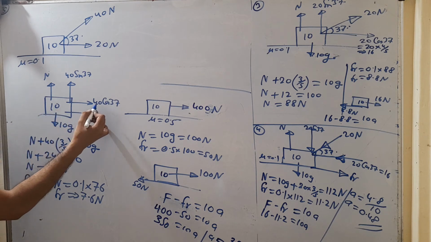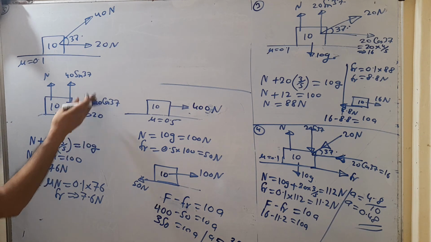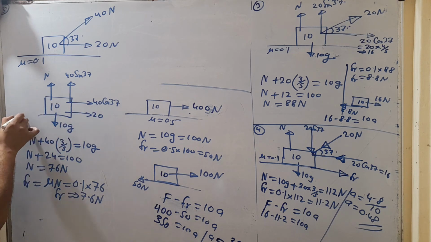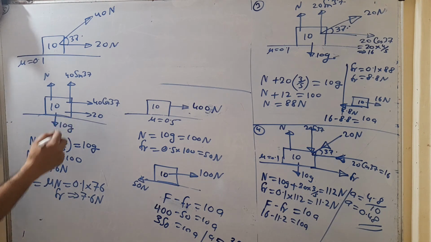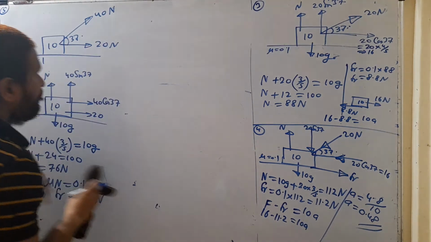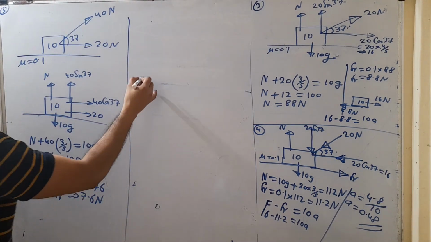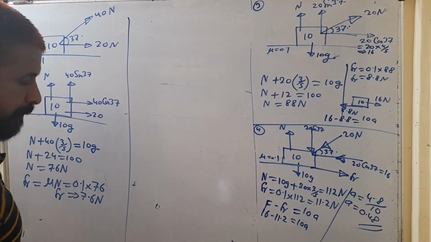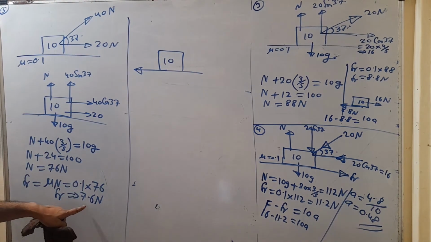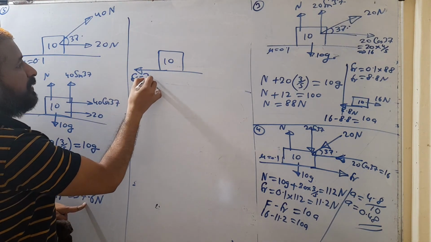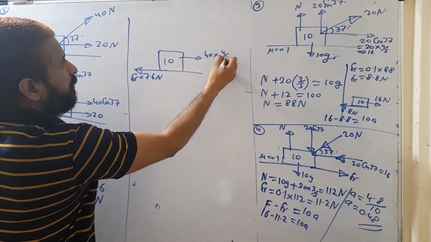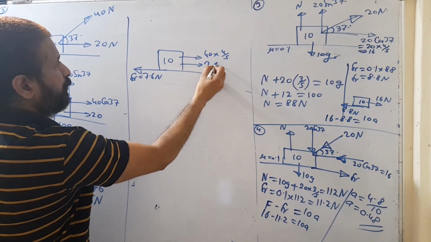And the forward forces are 40 cos 37 and 20, which is much greater than this 7.6 Newton. It means this block cannot come to rest. It would be accelerated. So we calculate the forward force minus the frictional force on this 10 kilogram block. The maximum frictional force which I have calculated is Fr equal to 7.6 Newton, and in the forward direction there are two forces: 40 cos 37, that is 40 into 4 by 5, which is 32, and 20 Newton.